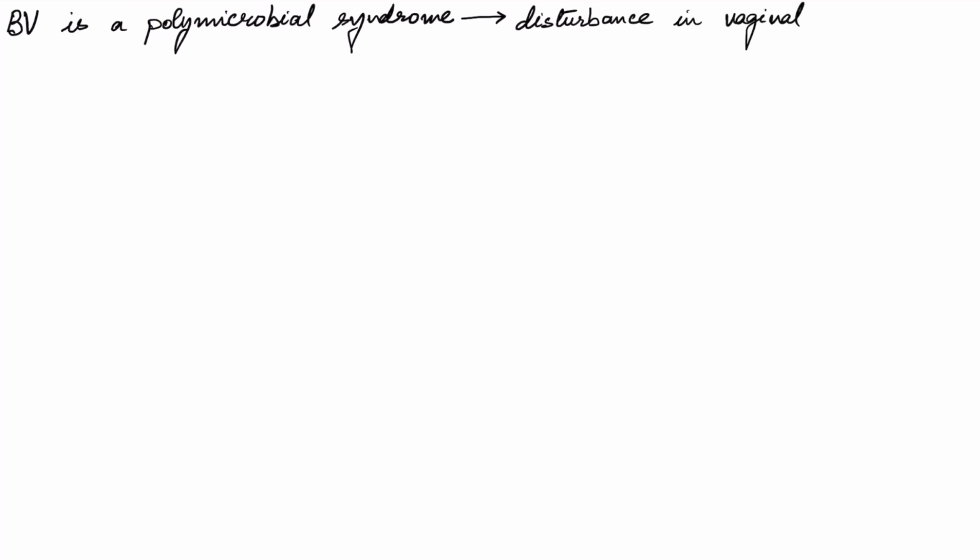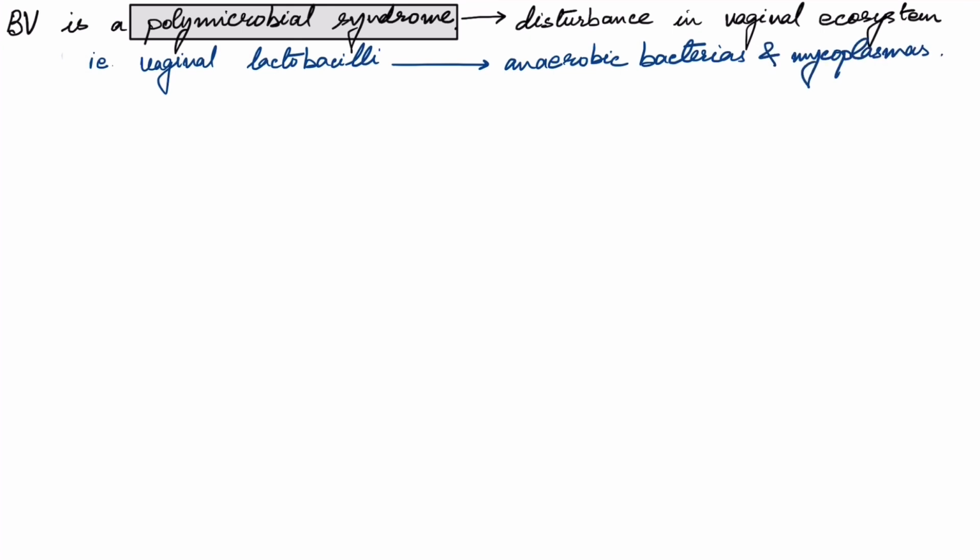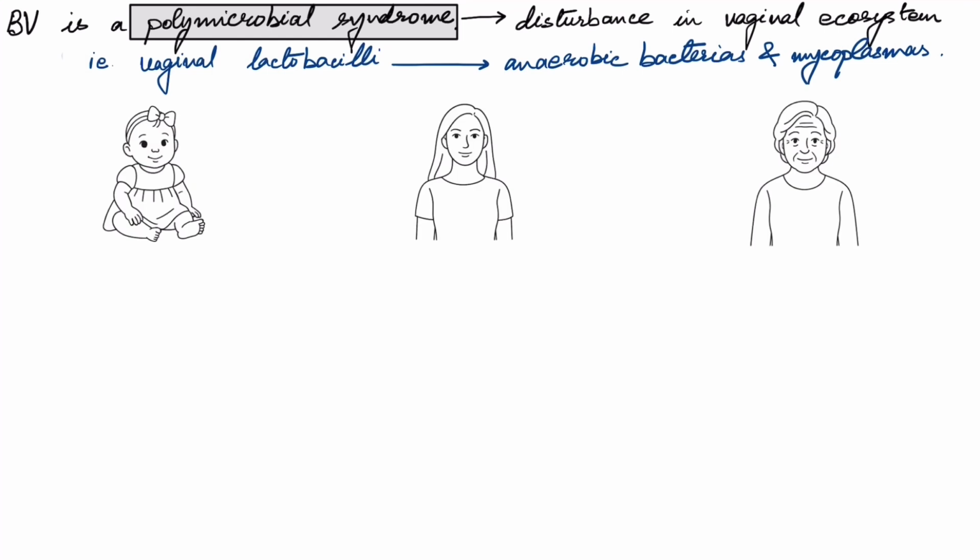If we want to define it, bacterial vaginosis is a polymicrobial syndrome which represents a disturbance in the vaginal ecosystem. That is, the normal vaginal flora, which is predominantly lactobacillus, is replaced by anaerobic bacteria and mycoplasma. First, we need to understand what the vaginal ecosystem is.